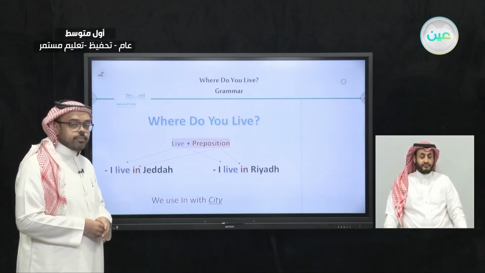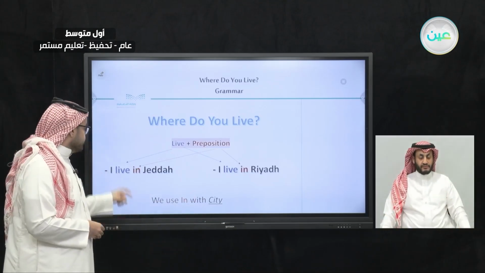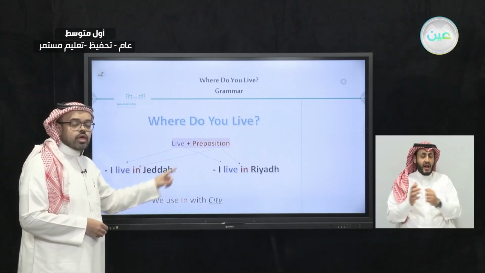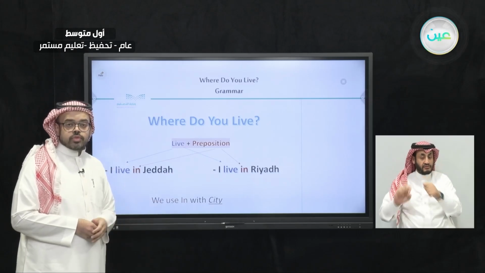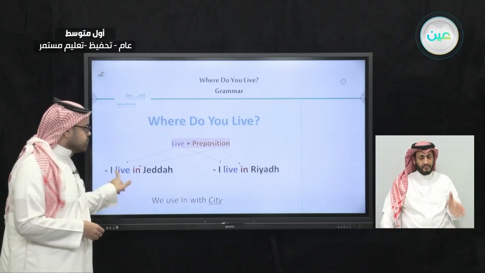So we can say, for example, I live in Jeddah, I live in Riyadh. So we use the preposition in with cities, and also we can use in not only with cities but also with neighborhoods. Let's see another preposition.